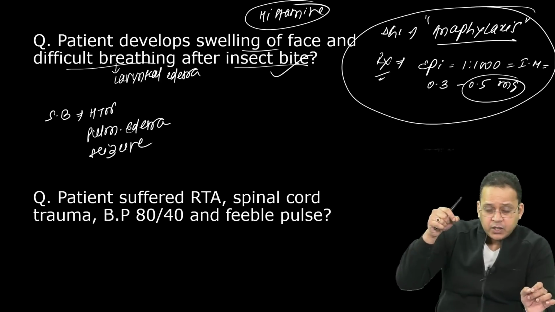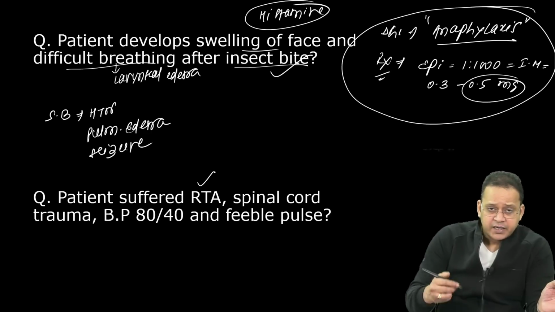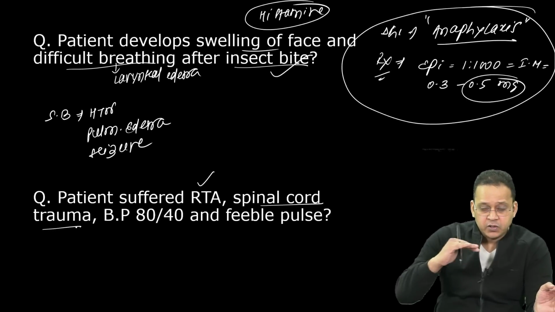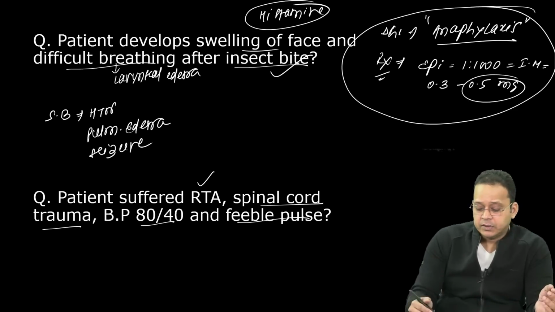All right. Now let's move on to the next question. A patient suffered an RTA, road traffic accident, with spinal cord trauma. Blood pressure is 80/40, pulse is feeble. What is the diagnosis?